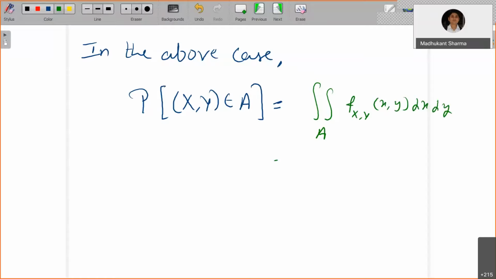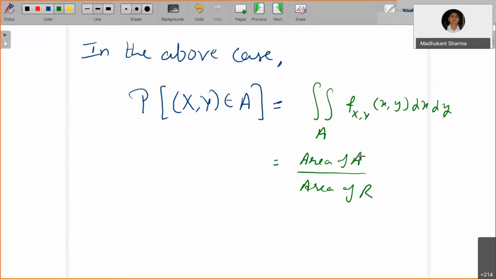That's nothing but the area of A divided by the area of the region R. So this is how you can extend it to two dimensions.